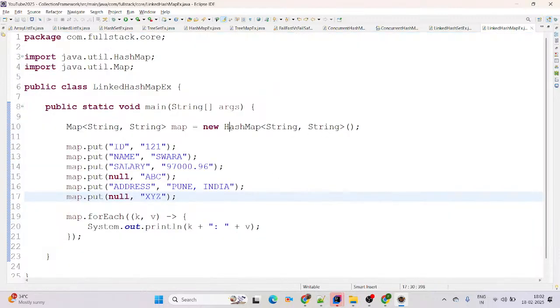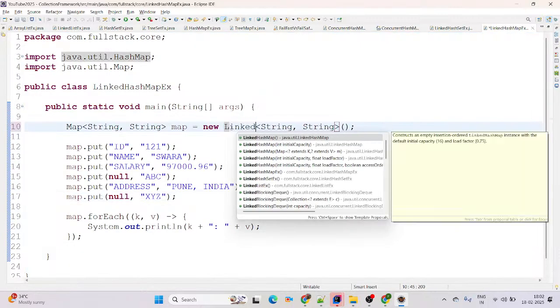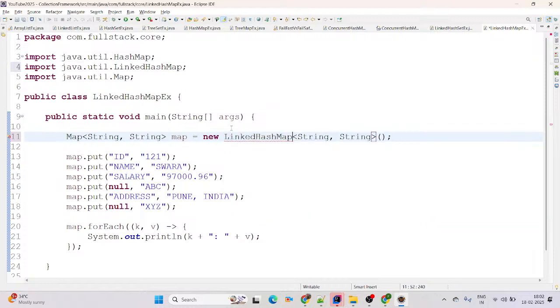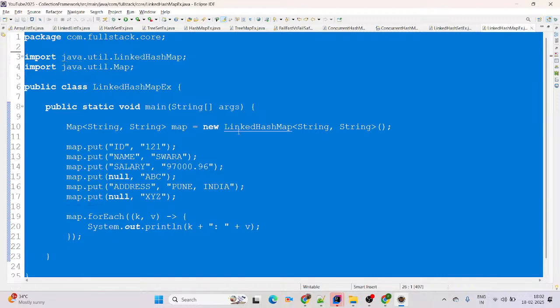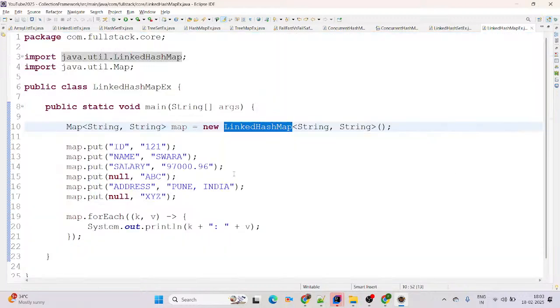Perfect. Then instead of HashMap, I am giving here LinkedHashMap. Whatever features are in HashMap, all features are available in LinkedHashMap, but HashMap does not maintain the order, and LinkedHashMap follows which order? Insertion order. It means whatever sequence you have given, id, name, salary, null, address, it will go ahead with such an approach.